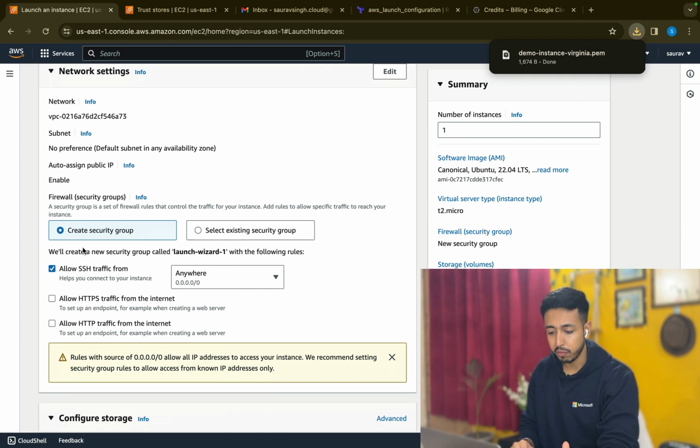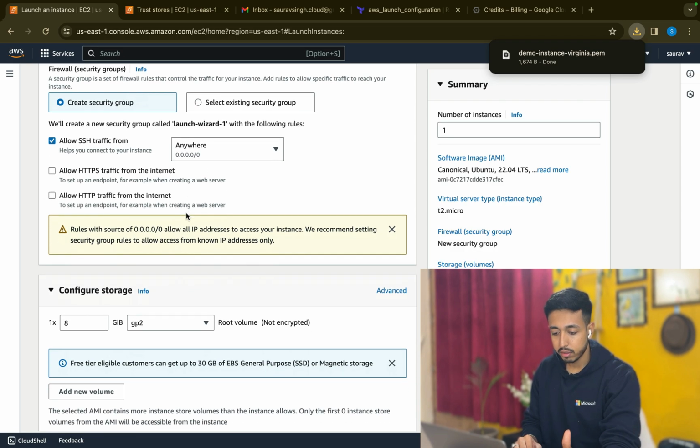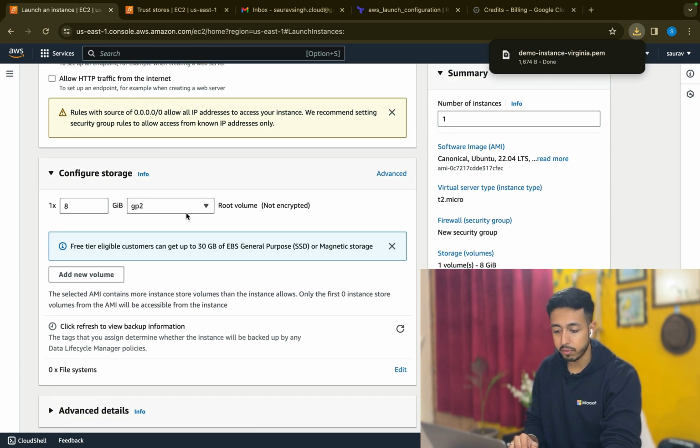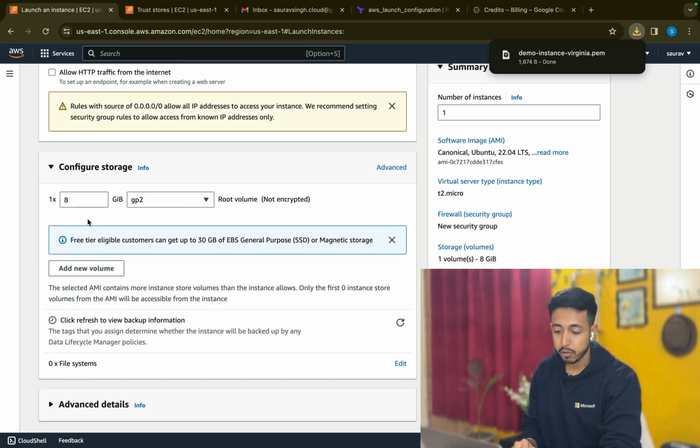So let's leave all this to default. Let's leave everything to default. And let's just go ahead. Let's not confuse ourselves with this in the beginning. Now, how much storage do you need? So we are leaving it at 8 GB, the default one.